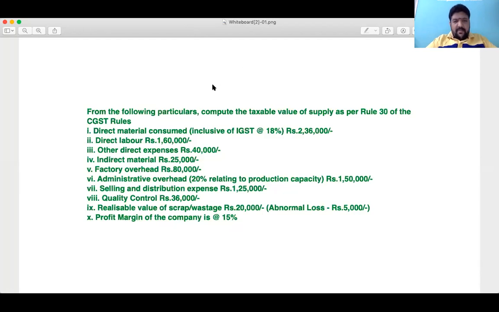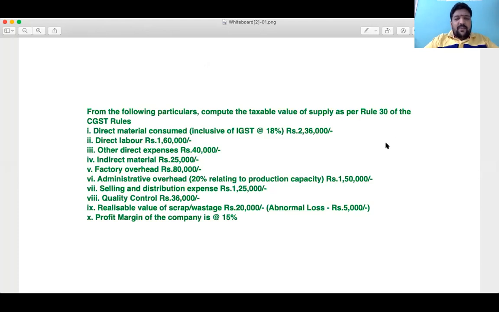Sir, what about selling and distribution expenses? In valuation of supply, it mentions including incidental expenses. No. Cost of production. It's not a cost of production. But sir, yes, I agree. Cost of production not included, sir. But here, compute taxable value of supply only is mentioned, sir. Correct. So, sir, valuation of supply under GST mentions values are all included.